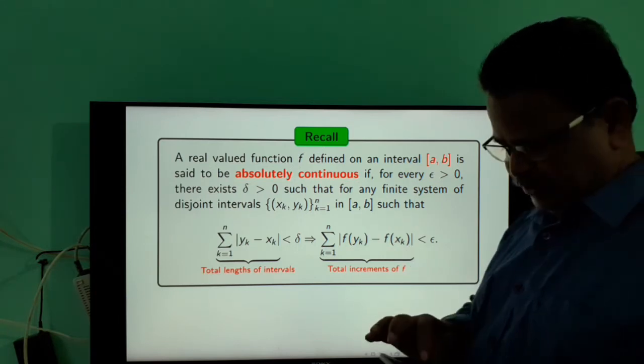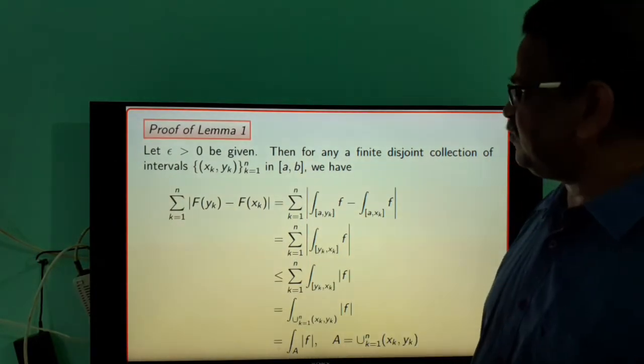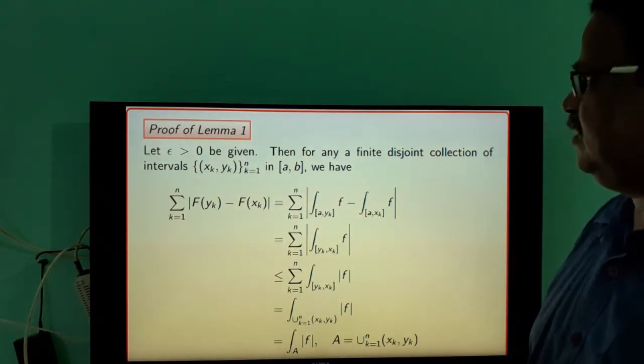And this is the definition of absolute continuity. The proof of the lemma is quite simple.